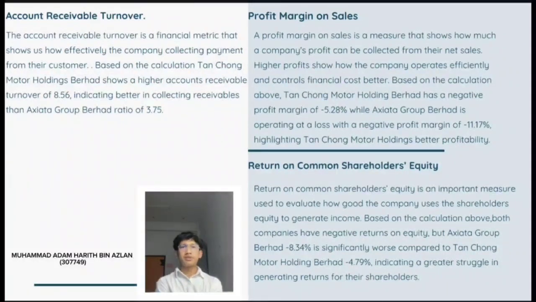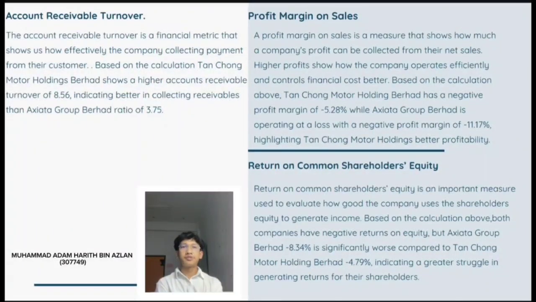Profit margin on sales is a measure that shows how much profit the company can collect from its net sales. Based on the calculation, Tanjong Motor Holding Berhad has a negative profit margin of negative 5.28%, while Axiata Group Berhad is operating at a loss with a negative profit margin of negative 11.17%, highlighting Tanjong Motor Holding as better in profitability.